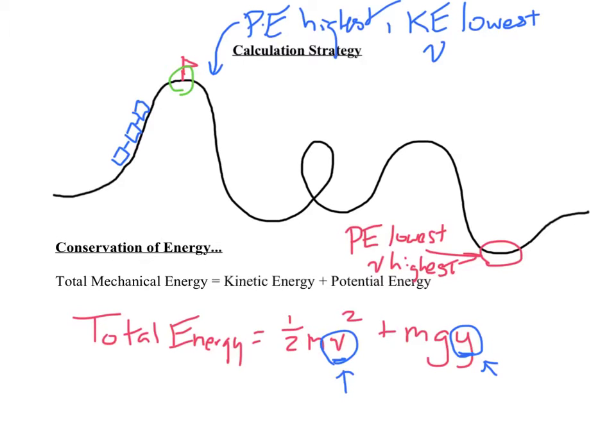Up at the top, our kinetic energy is lowest, so my velocity is smallest. And we'll also be able to calculate that height relatively easily so that we can find our potential energy. So the key in all of this is we want to figure out our velocity, our v at the top. That's the entire purpose of this particular module: figure out how we calculate that velocity.